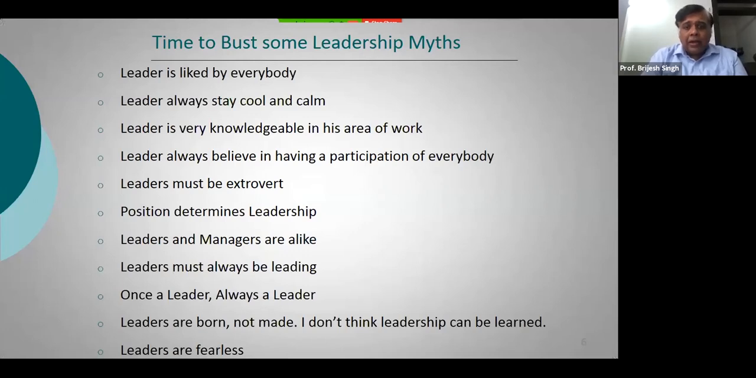Leaders and managers are alike, right? There is a huge difference between what we call leaders and what we call managers. The leaders derive their authority based on the qualities that they have, right? And managers derive their authority based on the kind of position that they hold in an organization. Leaders must always be leading.